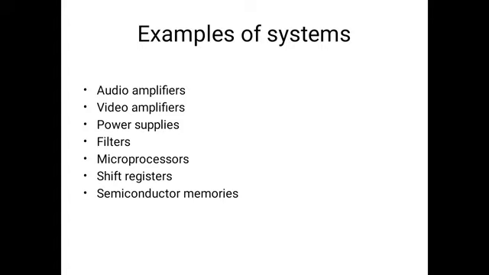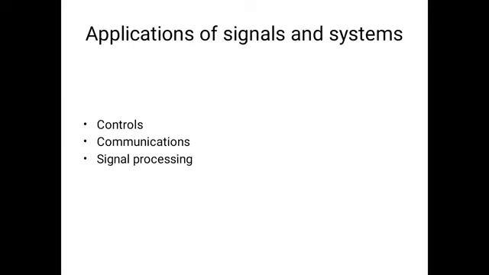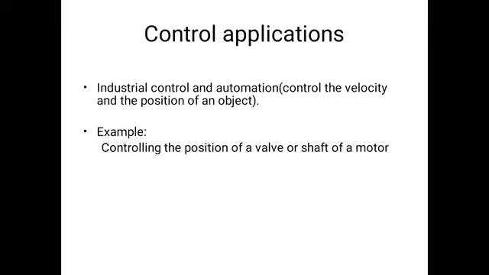Next I am going to discuss the applications of signals and systems. There are basically three regions: control, communication, and signal processing. In the case of control application, through the concept of signals and systems, we control the velocity and the position of an object. That concept is used in industrial sites and in automation control. Here one example is given: the position of a valve or a shaft of a motor is controlled by the concept of signals and systems. That is the control application.